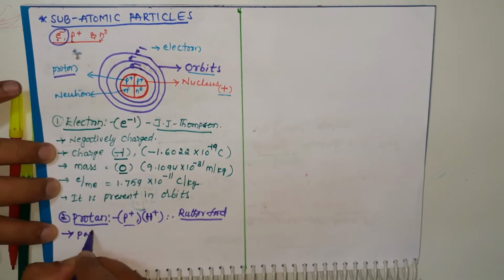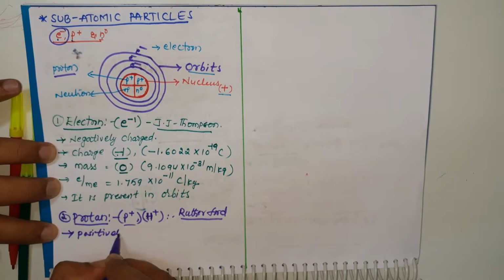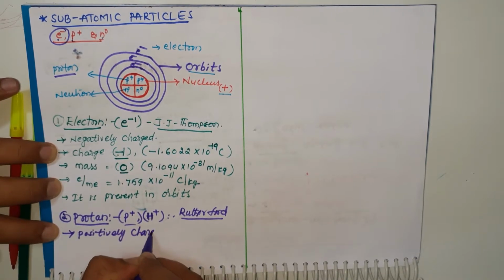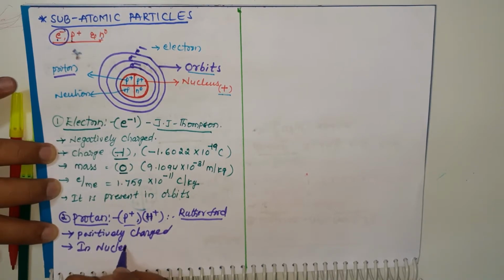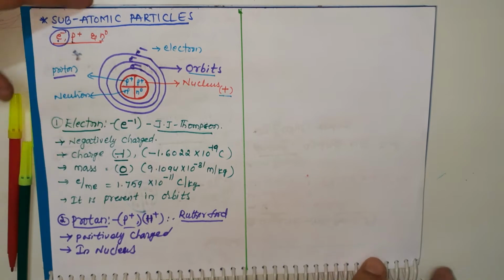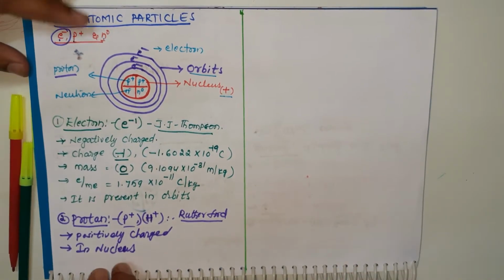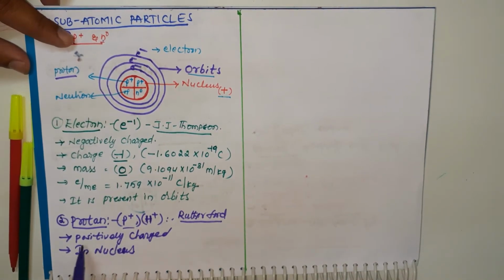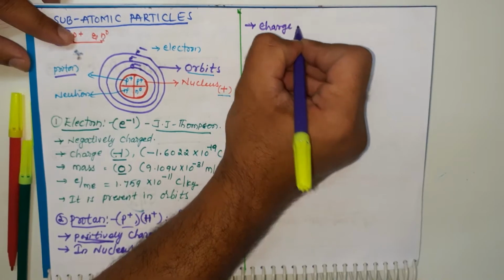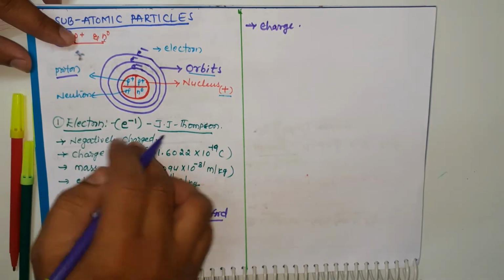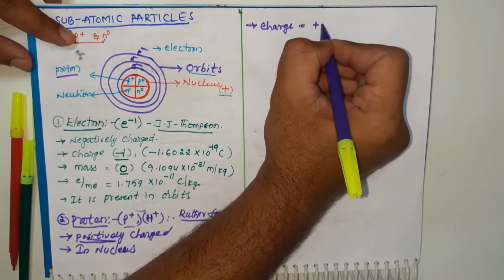Next, what is the charge of proton? Positively charged. Where do we find it? In the nucleus. Okay, students, we find it in the nucleus. What is the charge? Positive charge. How much charge? The charge is opposite of the electron, that is plus 1.